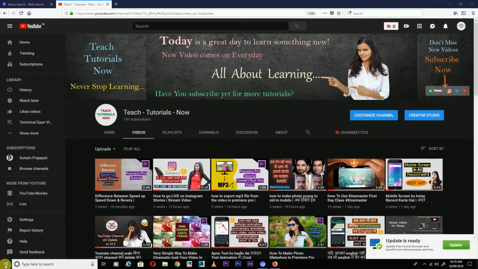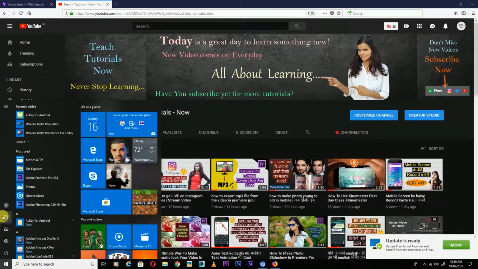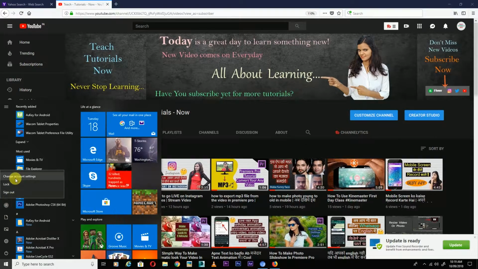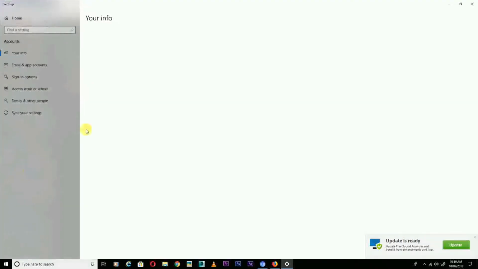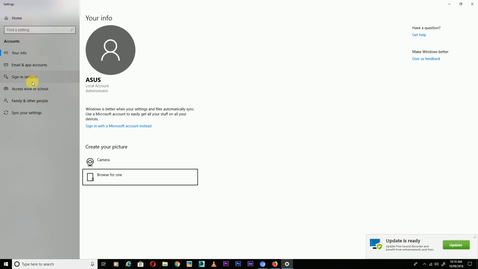Friends, click on the left side of the window. Here is the Windows sign, click on this, and after that, friends, right-click here, and after that choose change account settings. So friends, go to sign-in options.